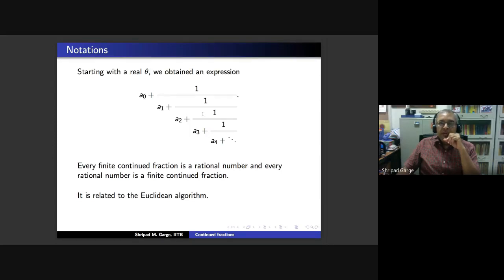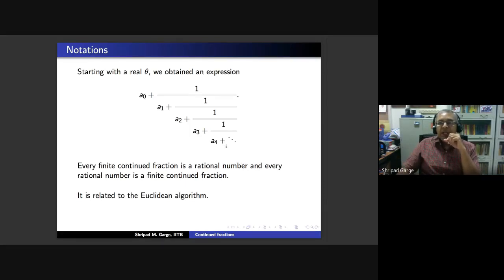Then I add a2 to that, and it's essentially a rational plus an integer, which is a rational.